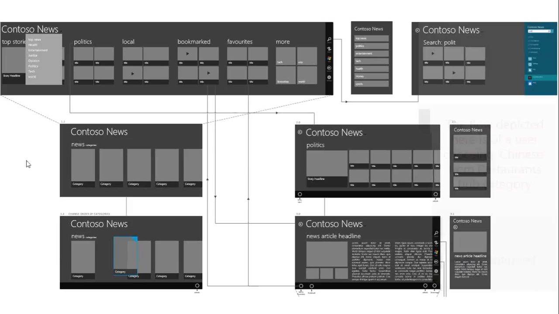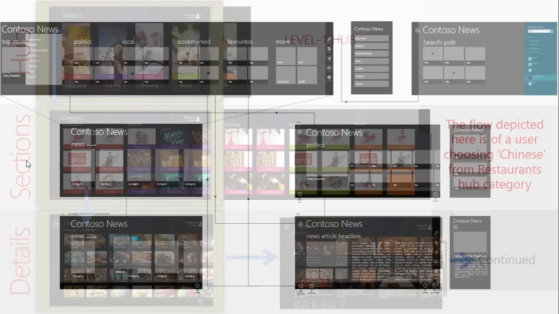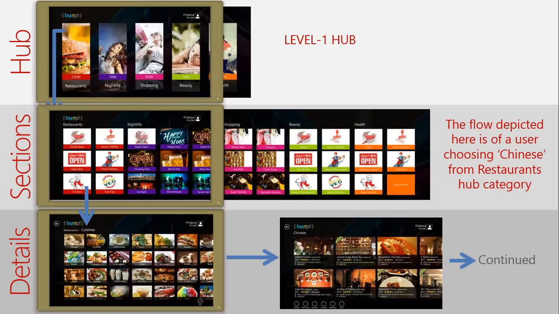What is required of you is to sit back with your idea and decide the information flow for your application and how you're going to place that application for the maximum user benefit. On the screen right now, if you can see, there's a hub page, section page, and a detail page. So this is an app called Burp, which has designed that app beautifully. If you can see a little bit, they have a categorization in terms of restaurants, nightlife, shopping, and beauty. And if you scroll a little bit, there's health, which is the level 1.